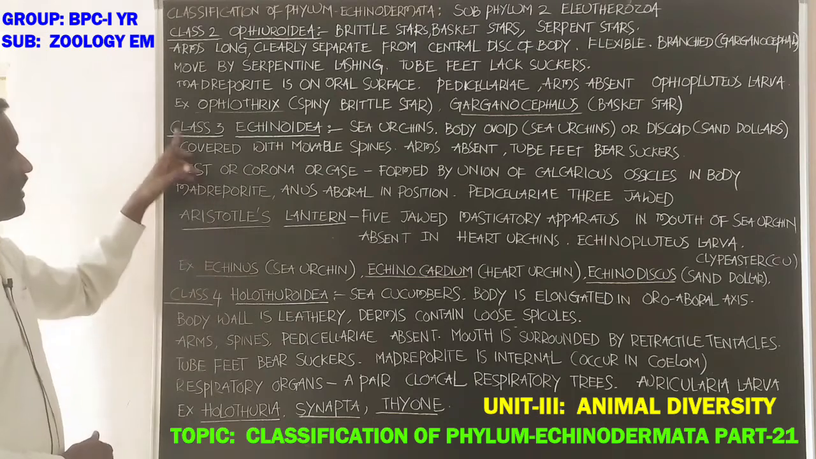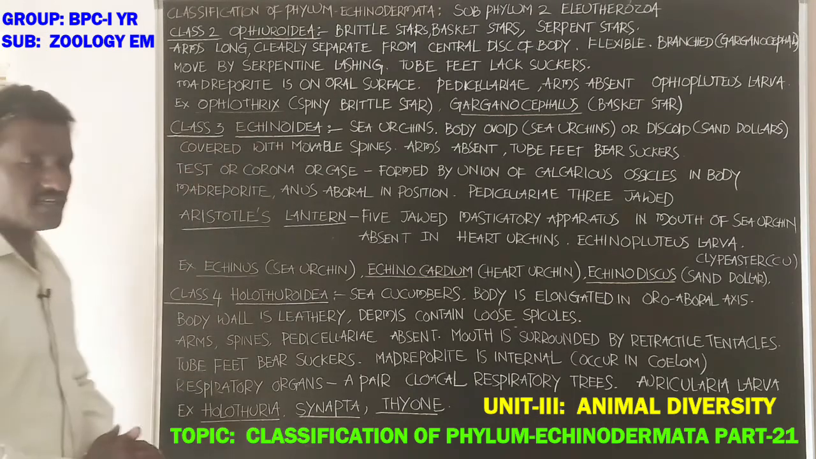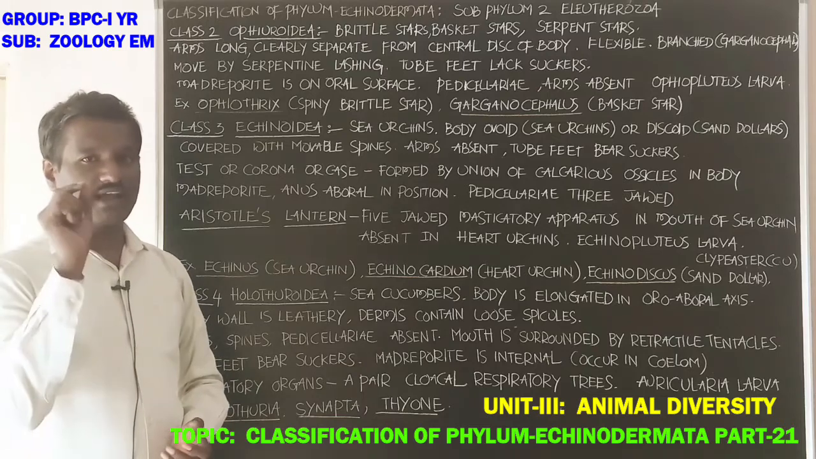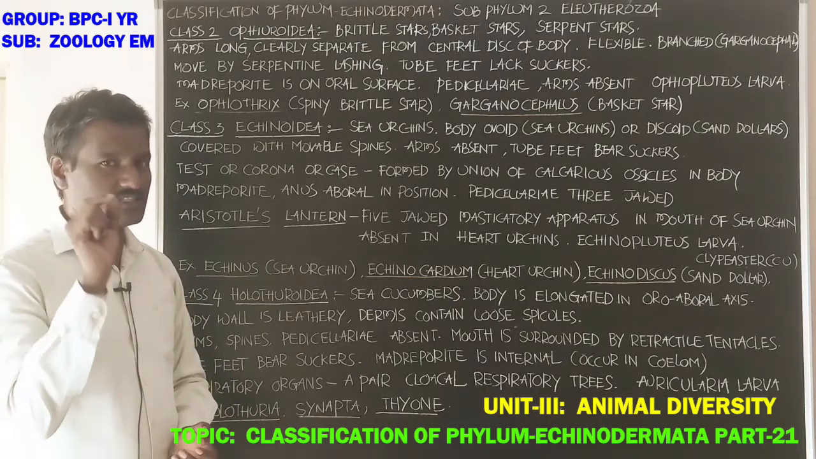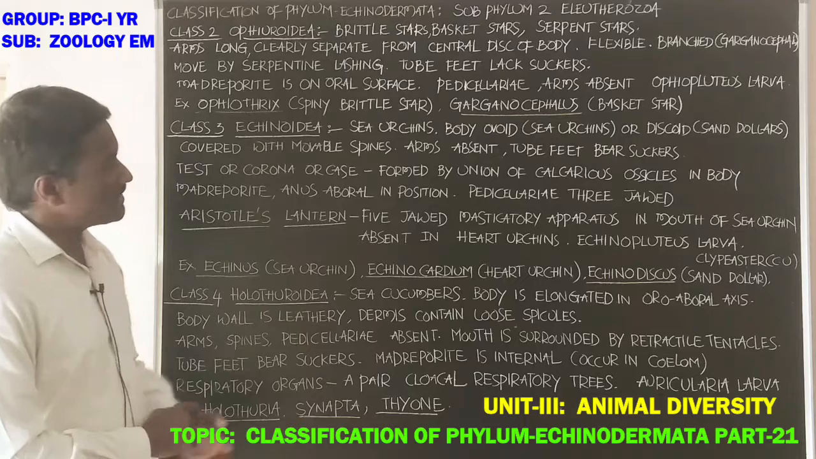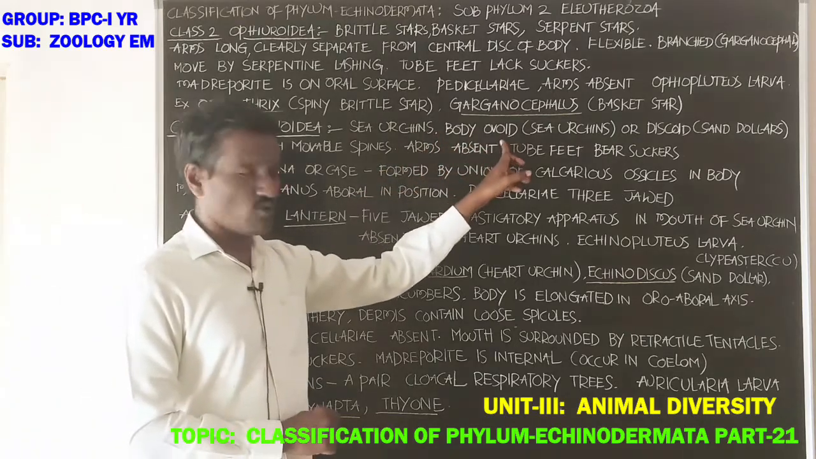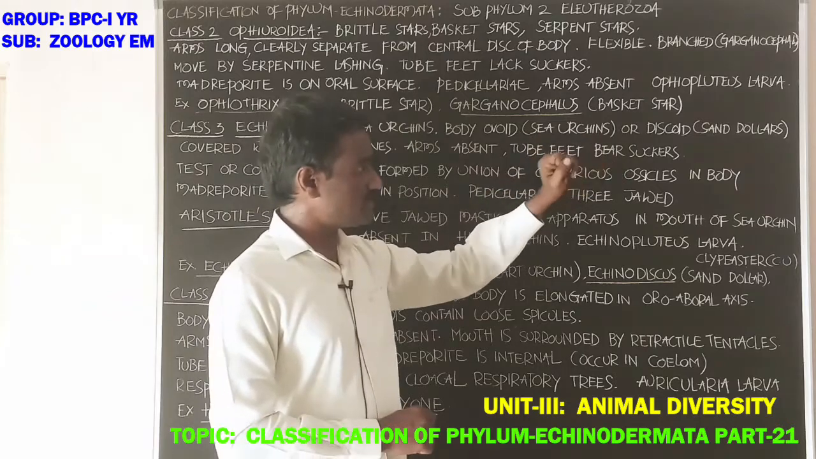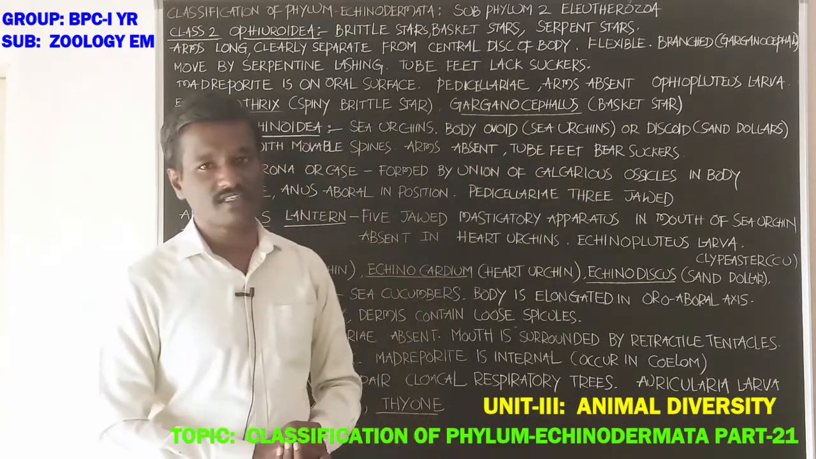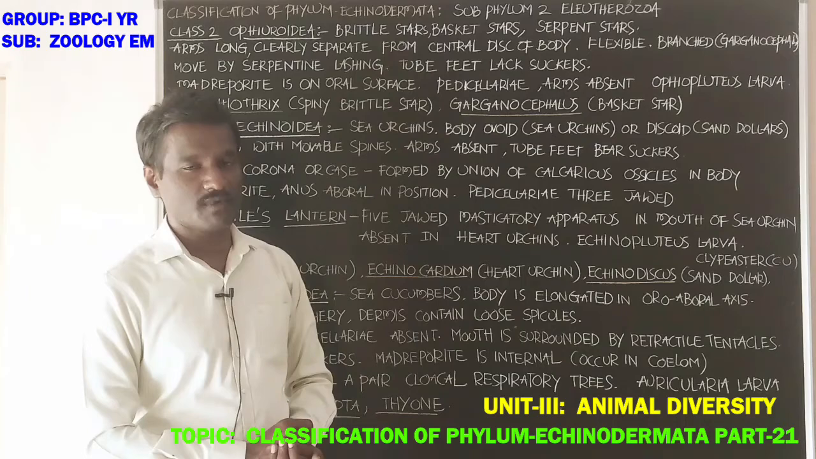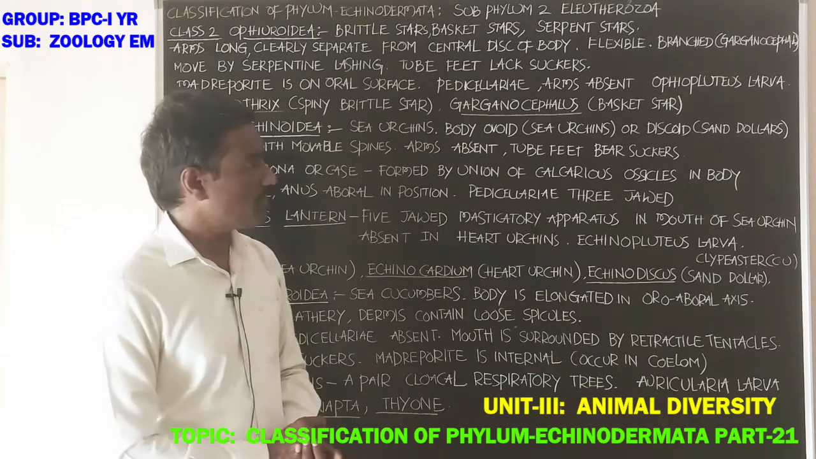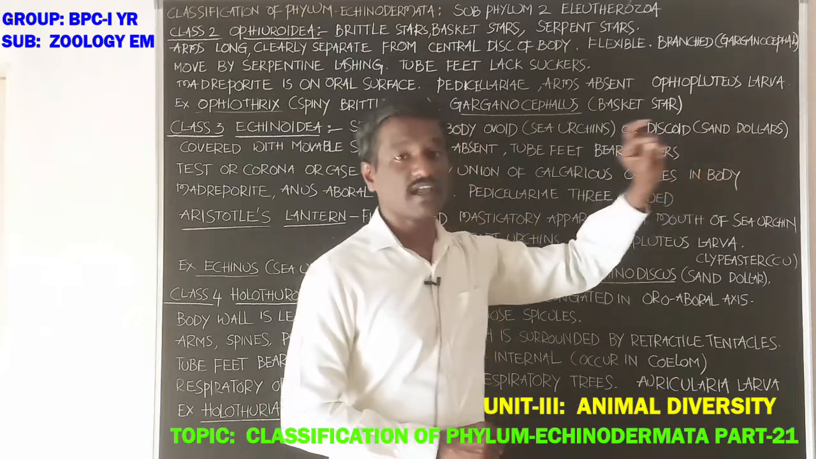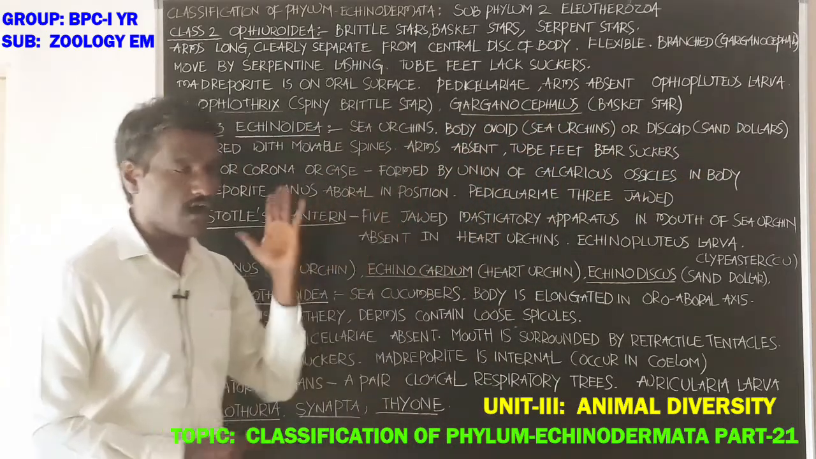Next, class 3 Echinoidea, students, it is important. The class includes sea urchins. Next, body is ovoid, which means oval in shape, for example, sea urchins. Body is discoid, disc-shaped, in sand dollars. Echinodiscus is the sand dollar.